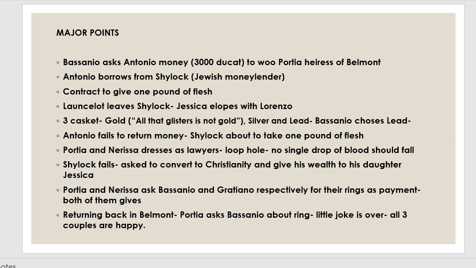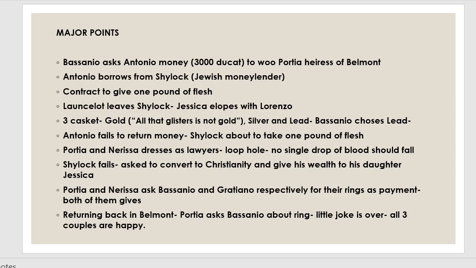In the next scene, we have Portia and Nerissa, who are disguised as lawyers, and they are about to ask their reward. Now Bassanio is very happy. He agrees to give them whatever they demand. Portia asks Bassanio to give his ring. With this, Bassanio was perplexed because it was his wedding ring and he had promised Portia that the ring would never leave his finger. However, since he owes the young lawyers a great debt, he finally agrees to give the ring. Similarly, Nerissa also asks Gratiano for his ring and he too agrees to give.